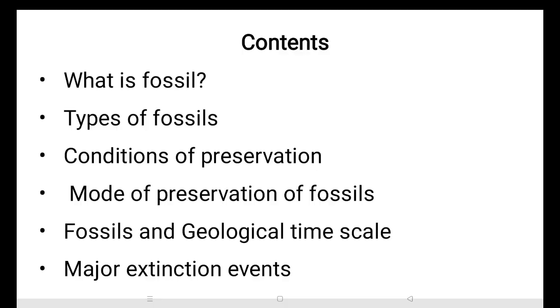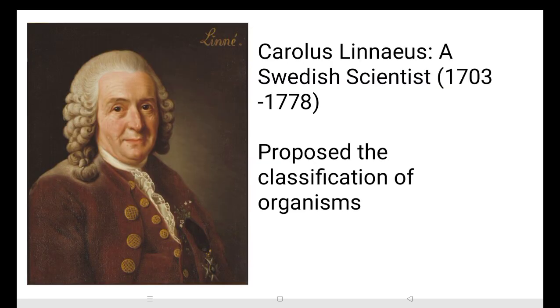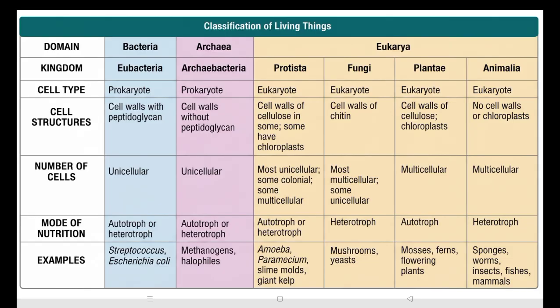Before going to fossils, these are my contents, but first we will discuss the classification of organisms and who the scientist is. First, Linnaeus. Linnaeus is a Swedish scientist. He proposed the classification of organisms. He divided them into six kingdoms: eubacteria, archaeobacteria, protista, fungi, plantae, and animalia.